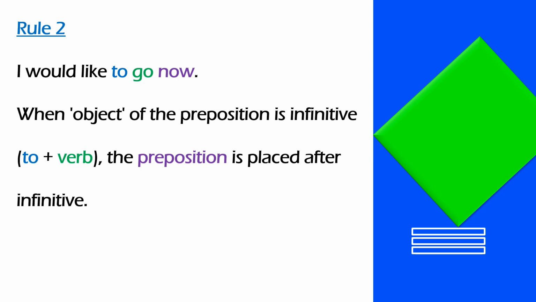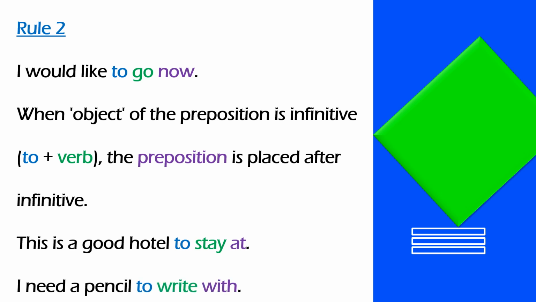So when the object of the preposition is an infinitive, that is to plus verb, the preposition is placed after the infinitive, children. Let us take these examples. This is a good hotel to stay at. I need a pencil to write with. So here the infinitive is to stay and to write, and the preposition is placed after it, that is at and with.